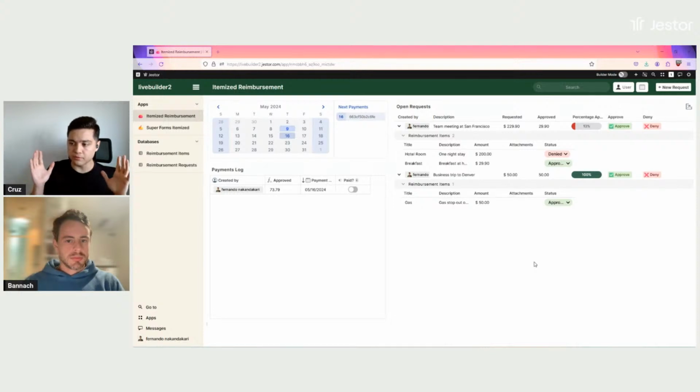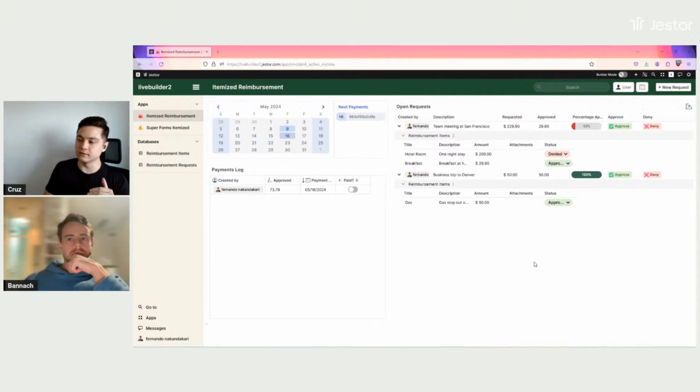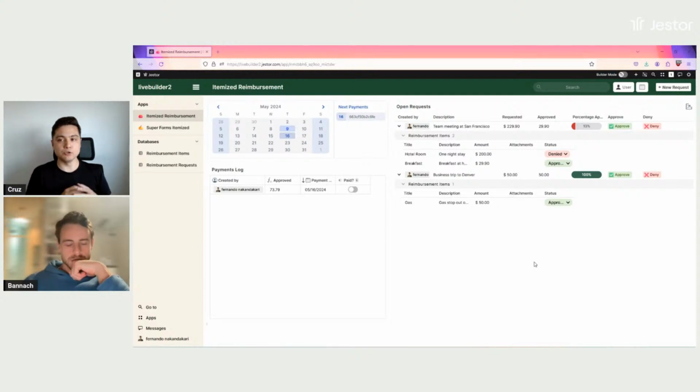So there are three things that are the main parts of this template, which is basically, like I said, itemized requests and the confirmation email. So whenever you approve a request, the person is going to receive an email confirming the amount that was approved and also the date for the payment, right? And also how to schedule this payment, right?